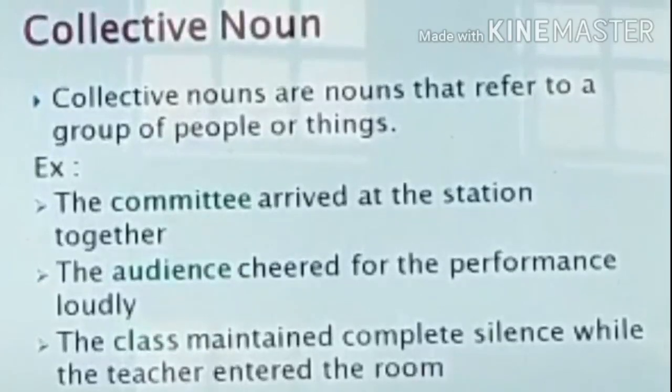Collective nouns are nouns that refer to a group of people or things. It is a collection of things taken as a whole. It is not specific to one kind of thing. It is considered as a group. It denotes a group of individuals. The example: the committee arrived at the station together. Here, the word committee refers to the collective of people who have arrived at the station.